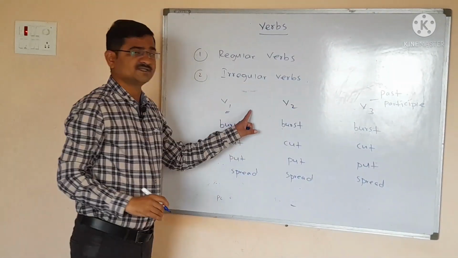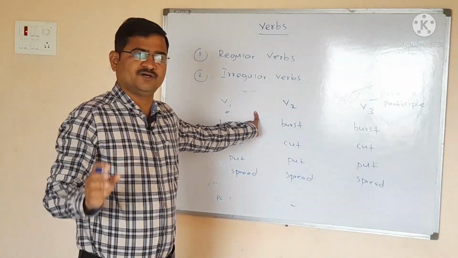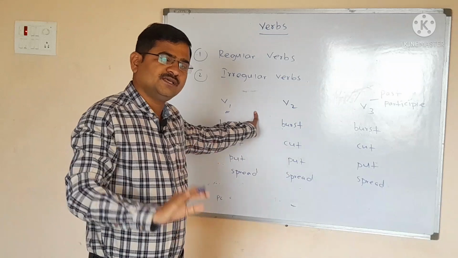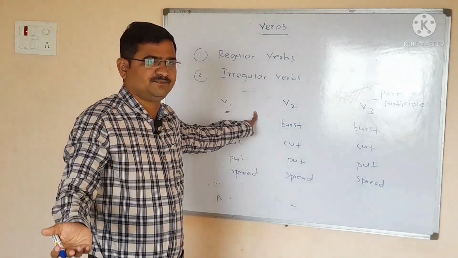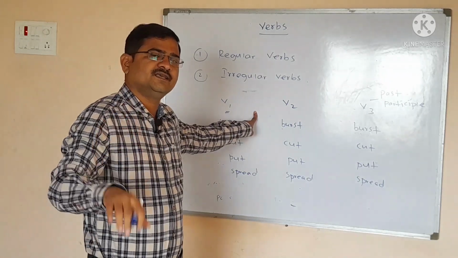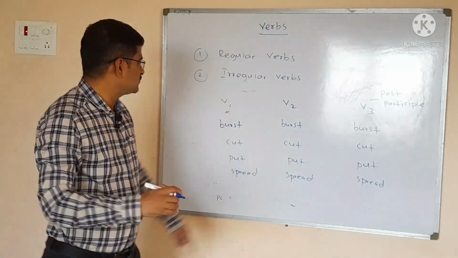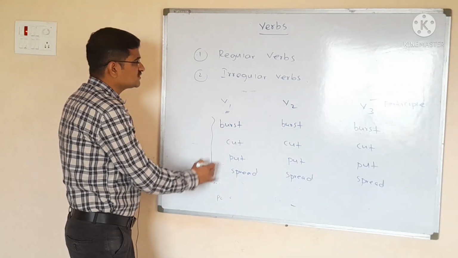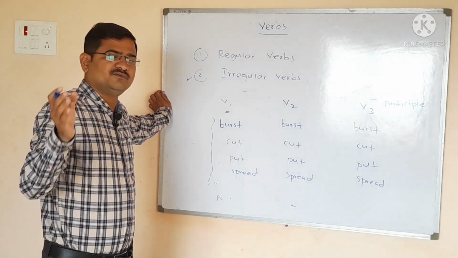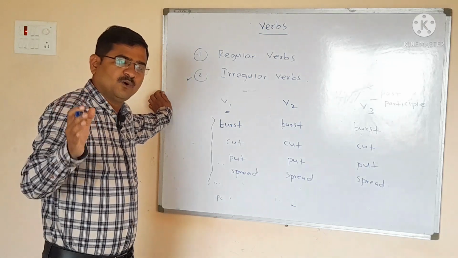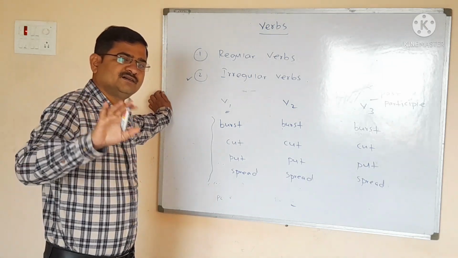So this is the first category of the irregular verbs. Why? Because all their three forms V1, V2 and V3 are the same. There is not any change in all the three forms. So all these are the examples of, we can say, irregular verbs. This is the first category of irregular verb, where all the three forms of the verbs are the same.